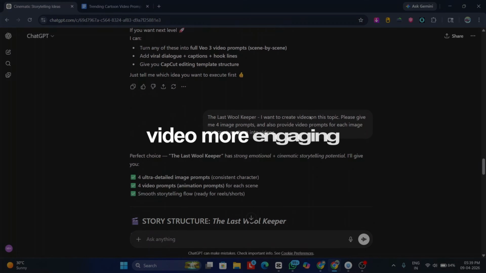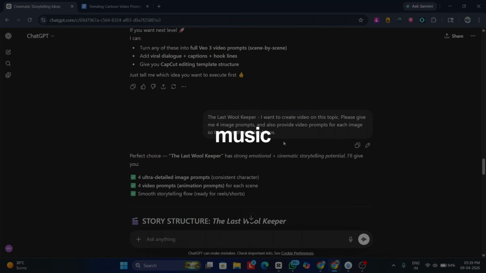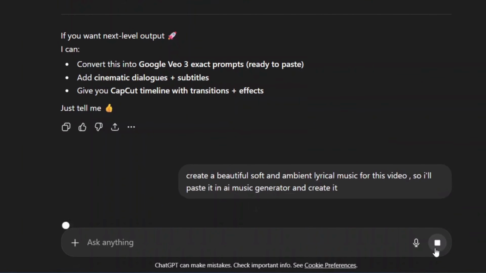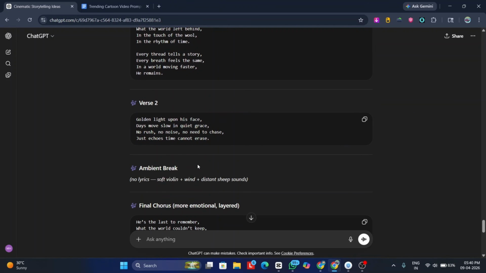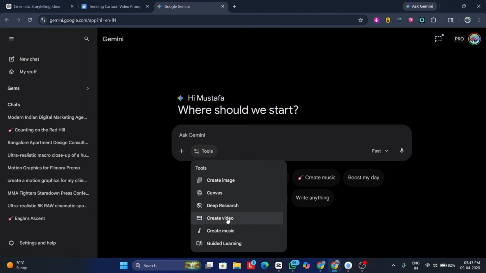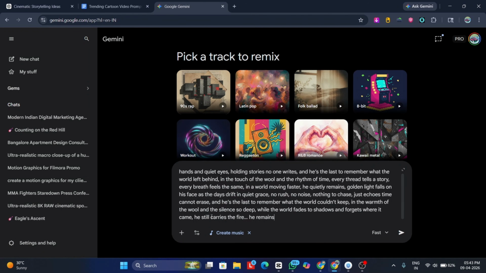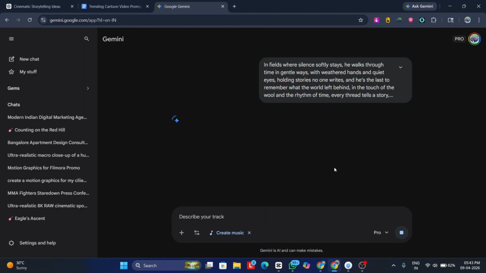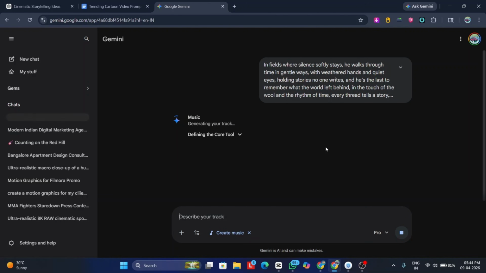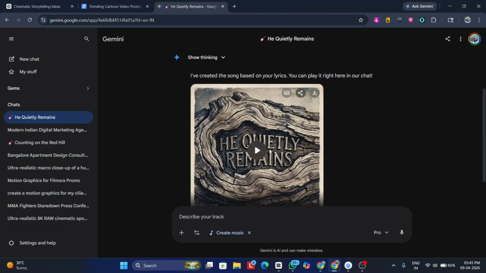Now to make the video more engaging, we need lyrical background music. Write this prompt in ChatGPT and it will generate the lyrics for your song. Now head over to Google Gemini, choose Create Music, paste the lyrics in and hit enter. Gemini will create soft, ambient, and cinematic music that perfectly matches the mood of your video. Hit download. Your entire soundtrack is ready in under 2 minutes.